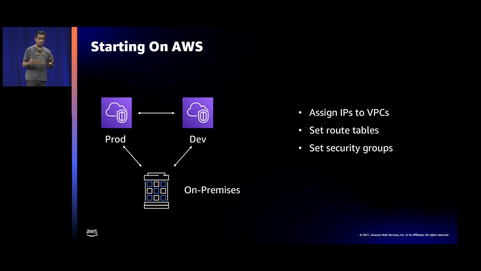Now, when you start on AWS, your network is small, and the only thing you need is to put the right IP address on your VPC, because that's what determines how you will reach that VPC and what the security policies of that VPC are. And you can start with a spreadsheet. Your developer asks you for an IP address, you look at the spreadsheet, and give them one.